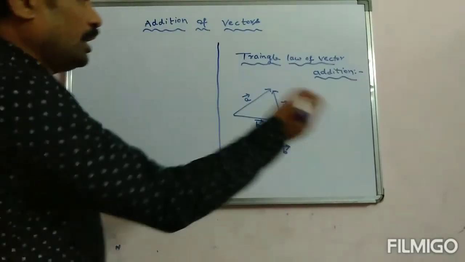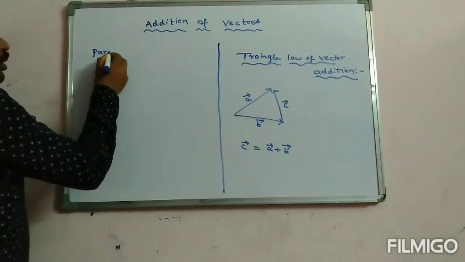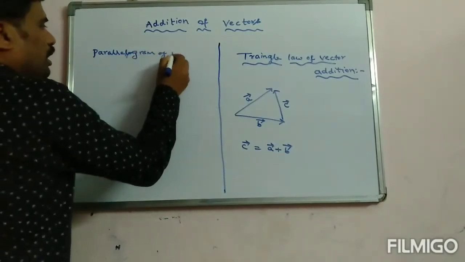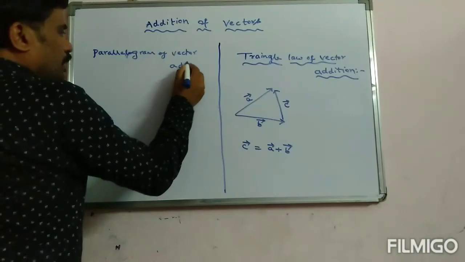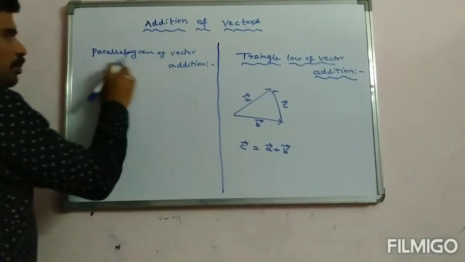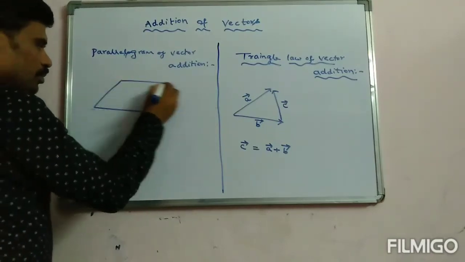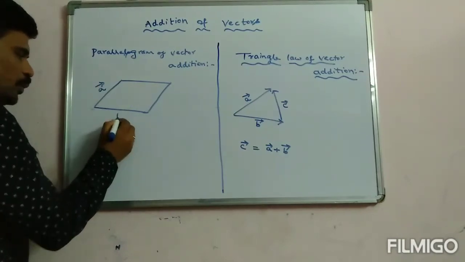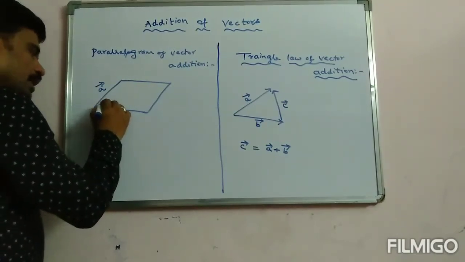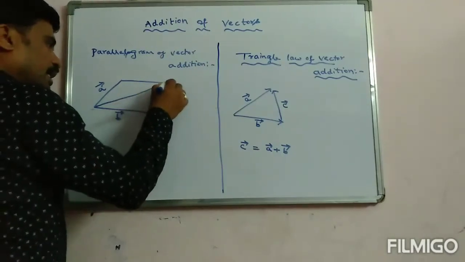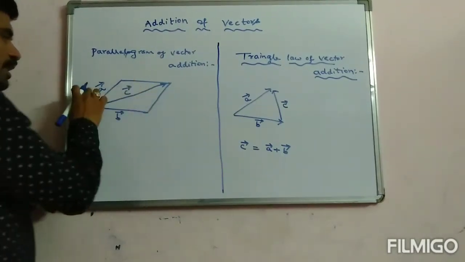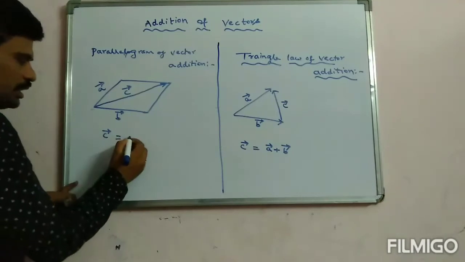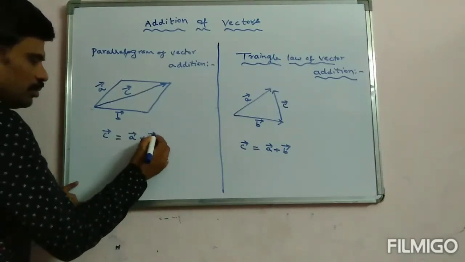There is another law called the parallelogram law of vector addition. The name itself represents that it's a parallelogram. If you take a parallelogram, if any two sides of a parallelogram are represented by two vectors, then this diagonal represents the resultant of these two vectors. Nothing but this, the resultant. C is called the resultant. That is nothing but A vector plus B vector.